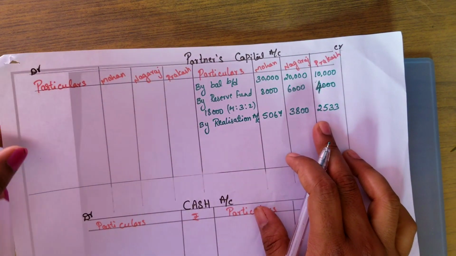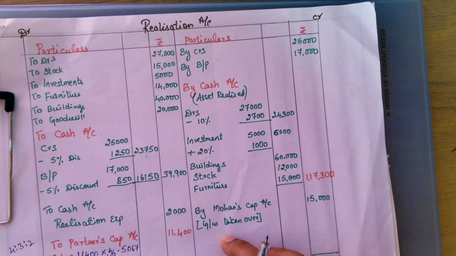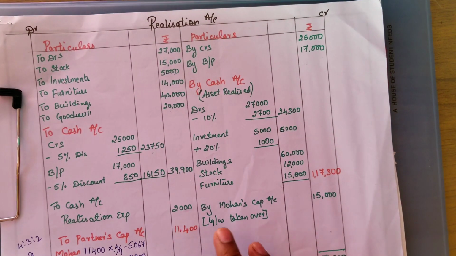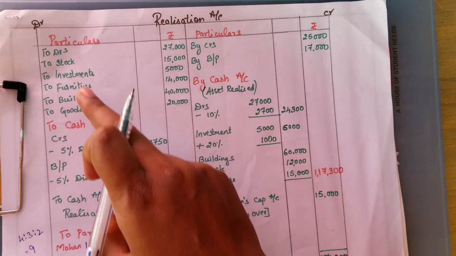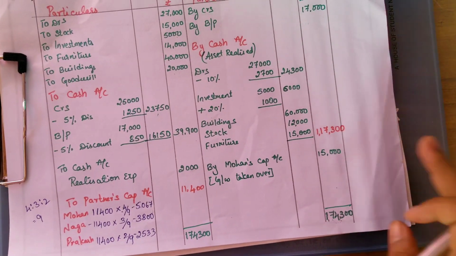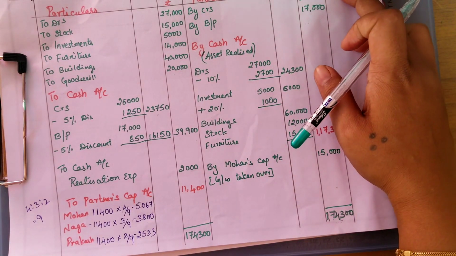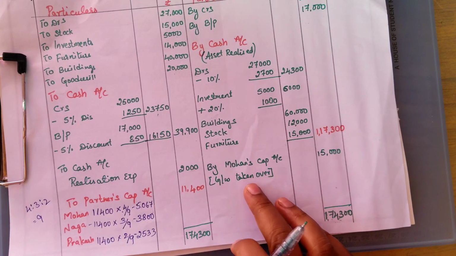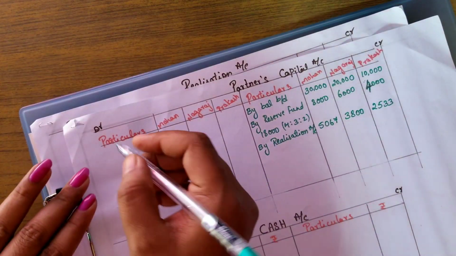Next we have to check any adjustment related to the partner. It is given in the realization account. We have to see whether any partner's capital account is debited or credited. Here in the debit side we don't have any partner's capital account. Okay, so here we can see in the credit side Mohan's capital account is being credited for goodwill taken over. Here it is credited, which means in the partner's capital it will be debited.